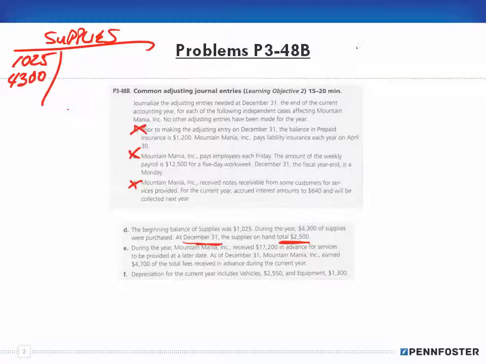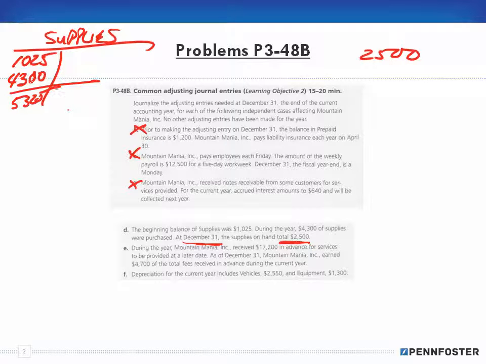In other words, they took a physical inventory and found $2,500 on hand of supplies. Well, our ledger account as of that date shows $5,325, but that's not the balance in the account. The balance needs to be $2,500.